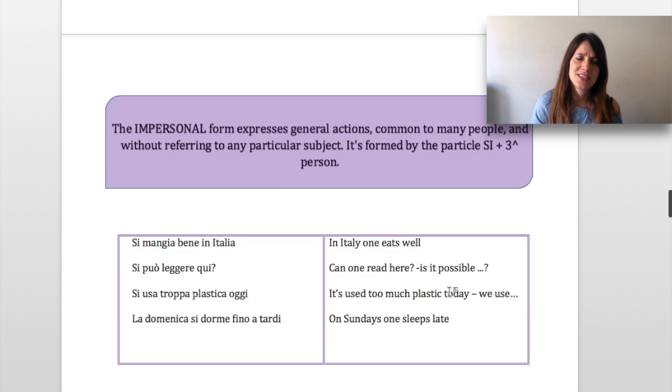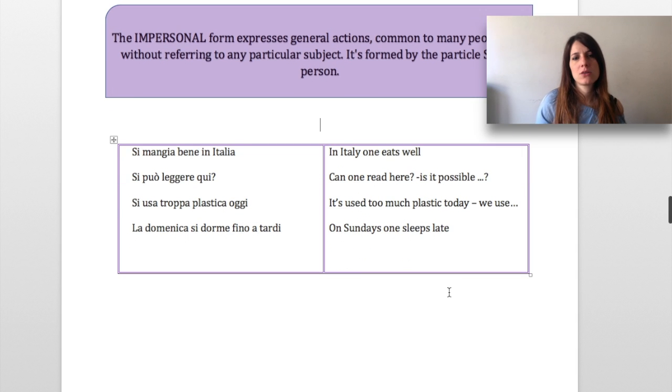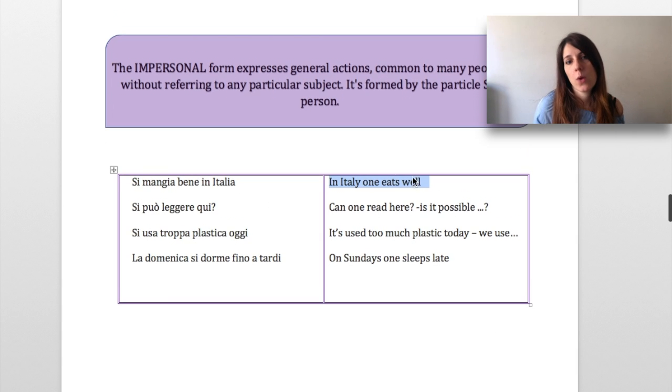Generally, the Italian si would be the English one, so like in these examples below. Si mangia bene in Italia. In Italia, one eats well, meaning you can eat well, it is common to eat well, and so on.